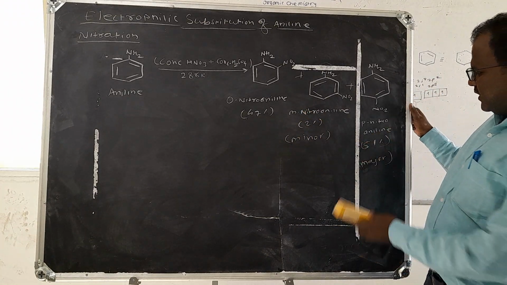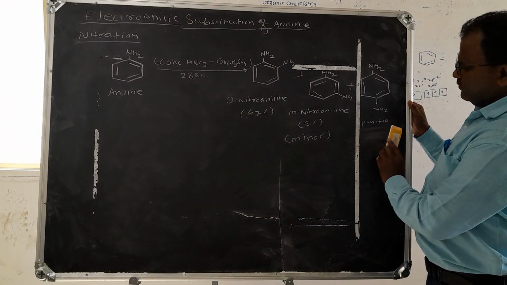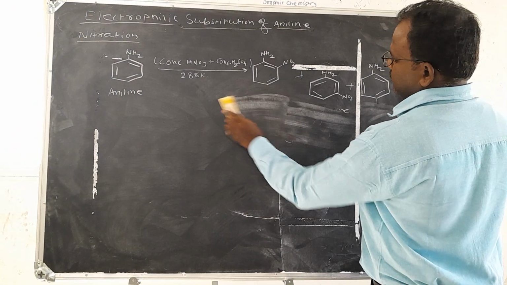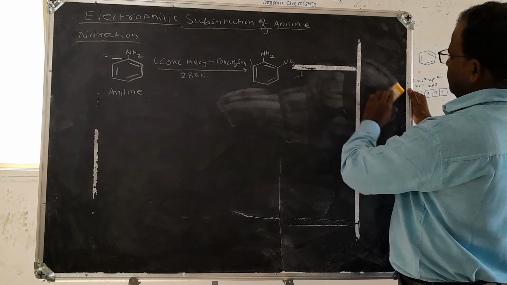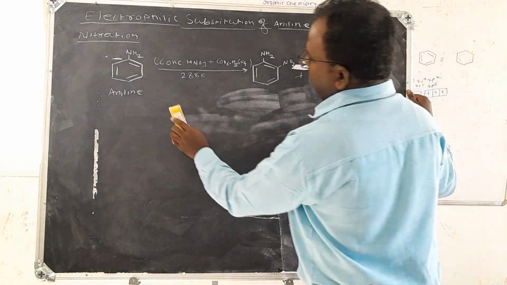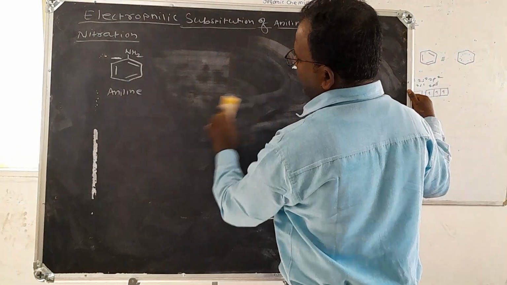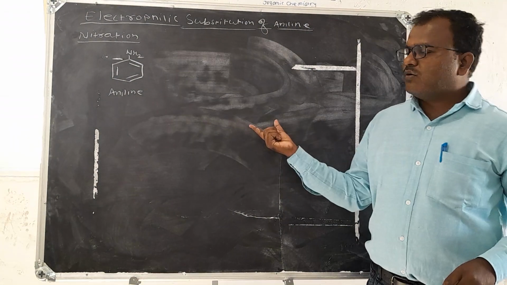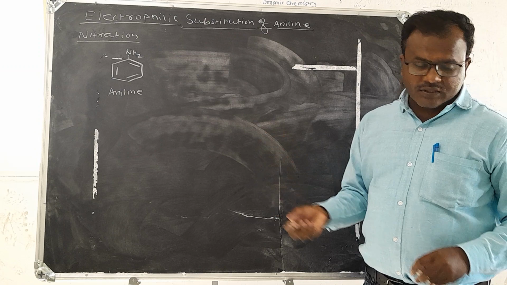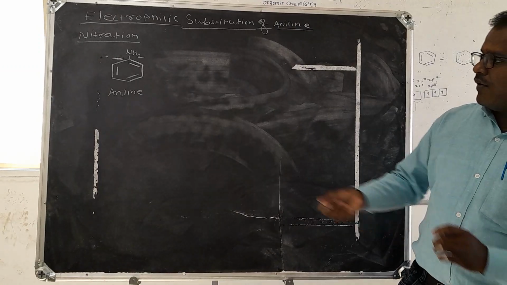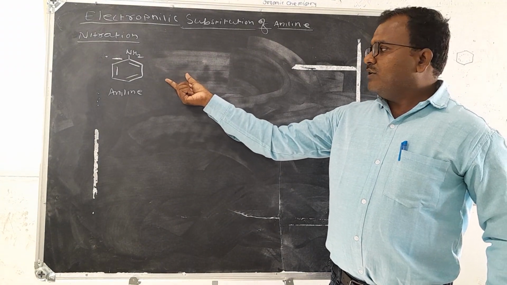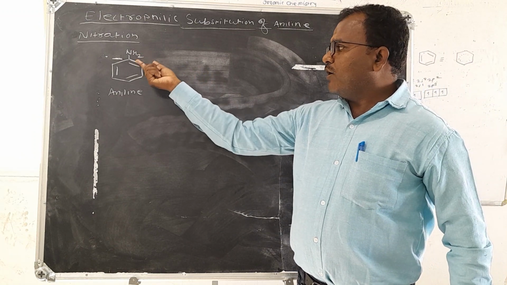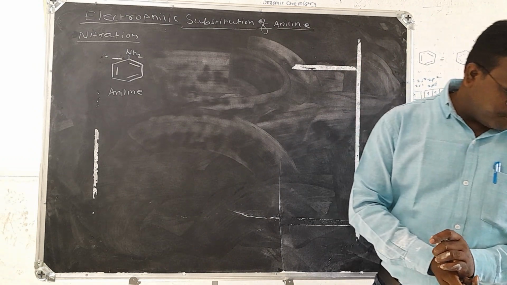This is the nitration reaction. If we want para-nitroaniline as the major product, we have to protect the amino group by acetylation.